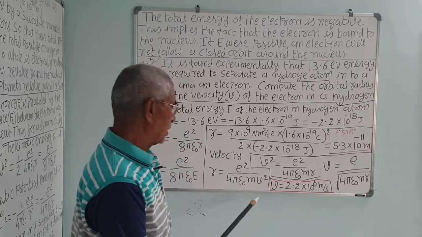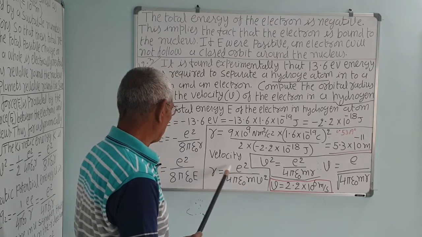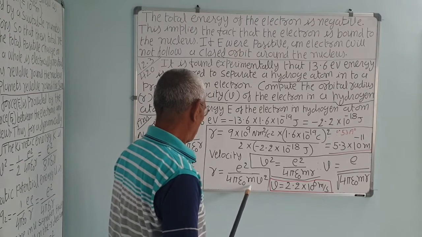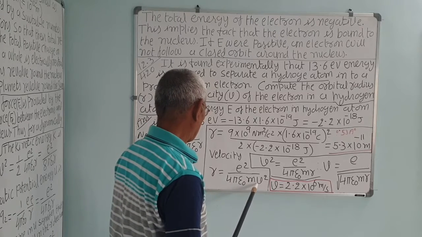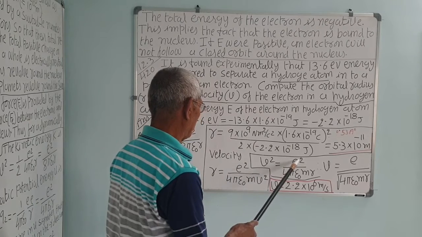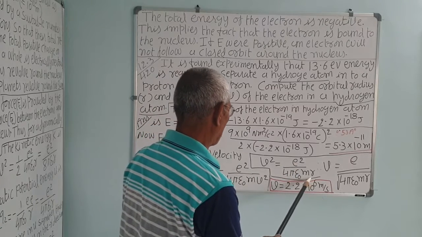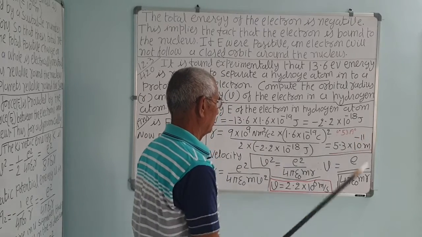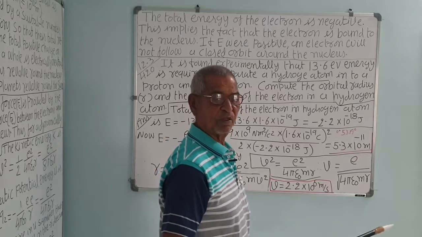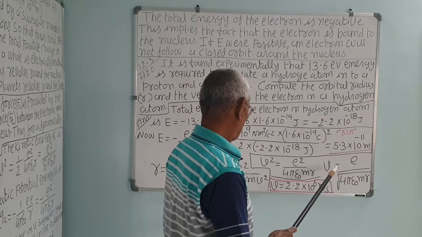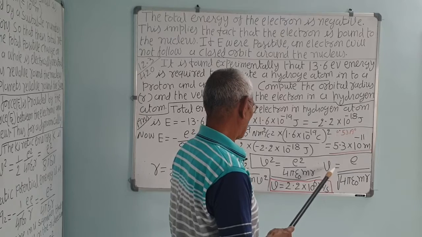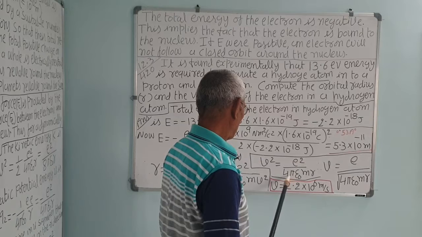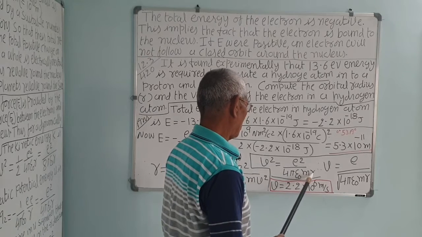Take the same equation again, v square is equal to e square upon 4 pi epsilon 0 m R. R we have already calculated, 5.3 into 10 raised to minus 11 meters, the radius of the hydrogen atom, that is the distance from the nucleus to the orbit. So v is equal to e upon under root 4 pi epsilon 0 m R, correct.